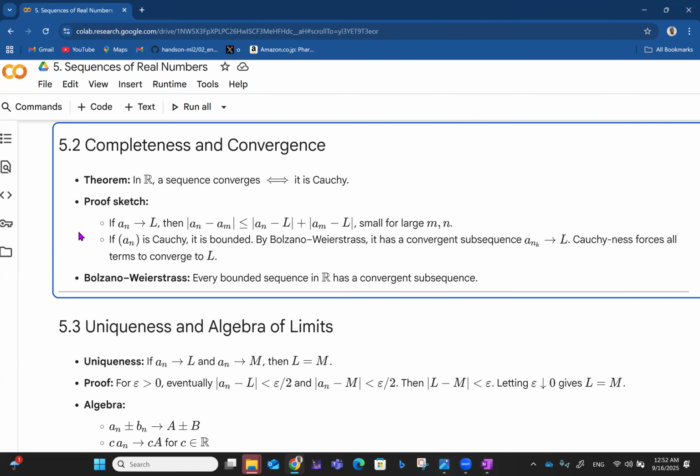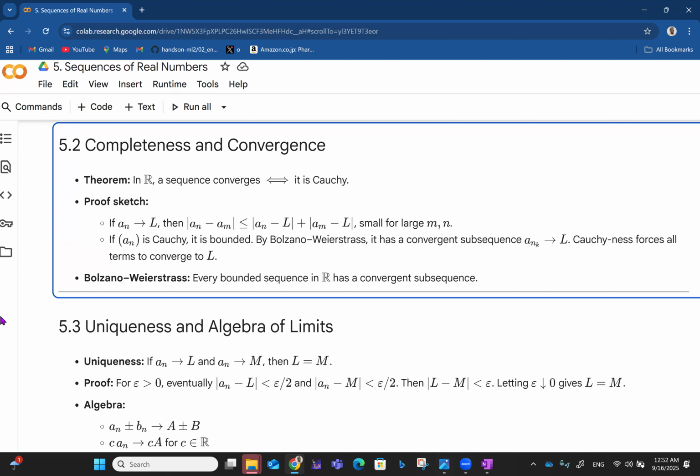That's the implication. So if the sequence a_n is Cauchy, it means it is bounded, right? But by Bolzano-Weierstrass, it has a convergent subsequence a_nk, which approaches L, or some small l.